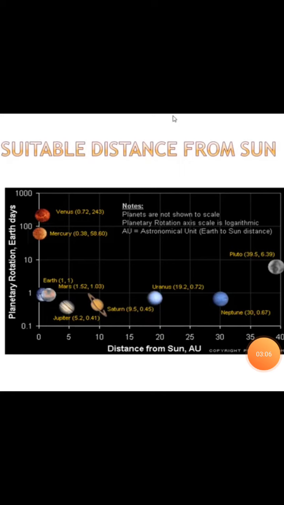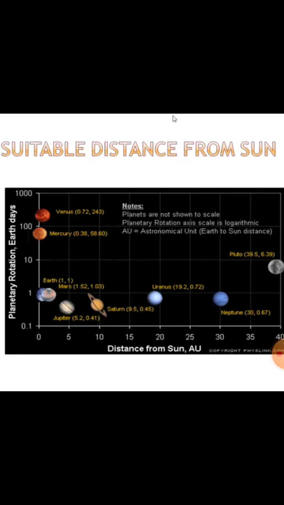Now we will learn about our distance from the sun. In this picture you can see where the Earth is and where the sun is. So the Earth is at an optimum distance from the sun, hence it is neither too hot nor too cold.